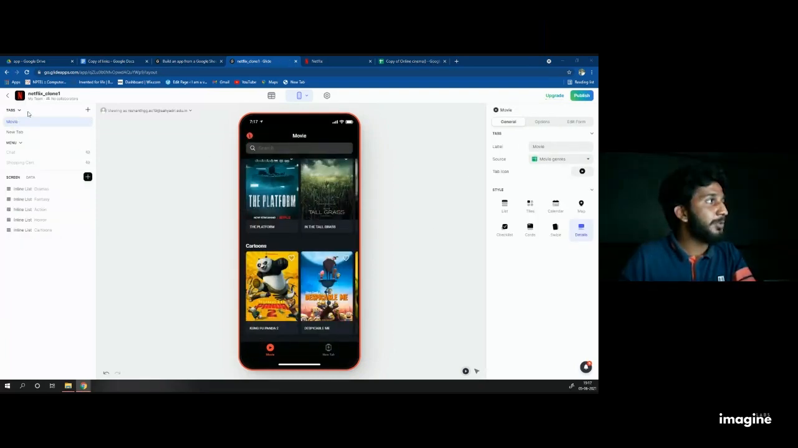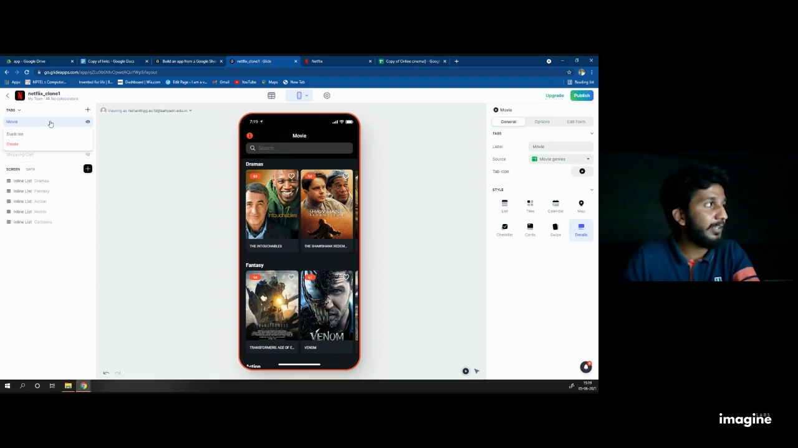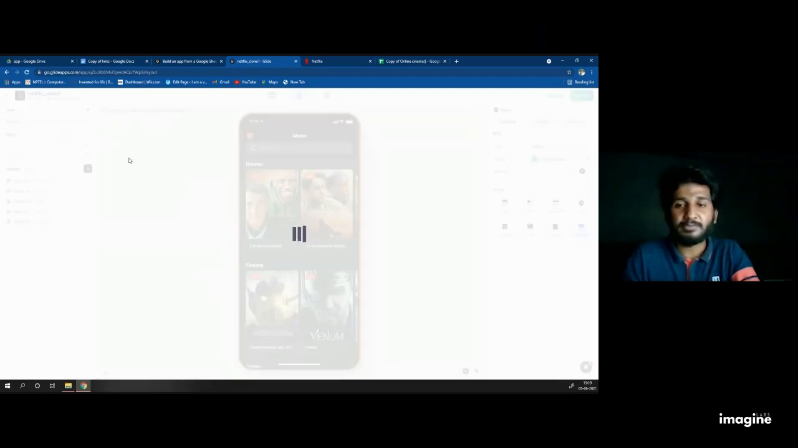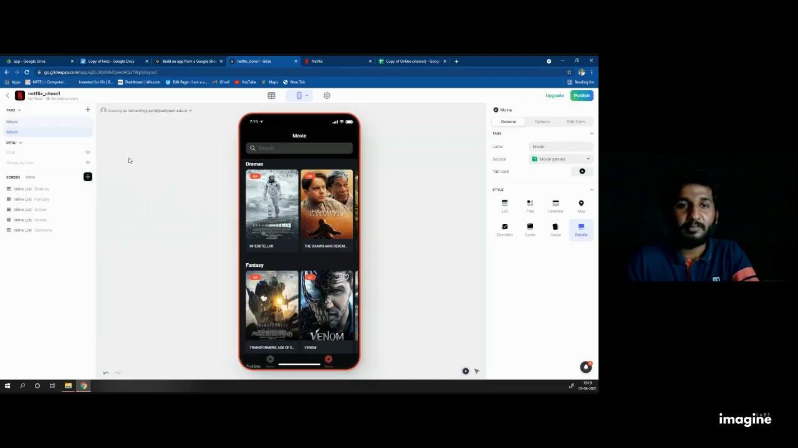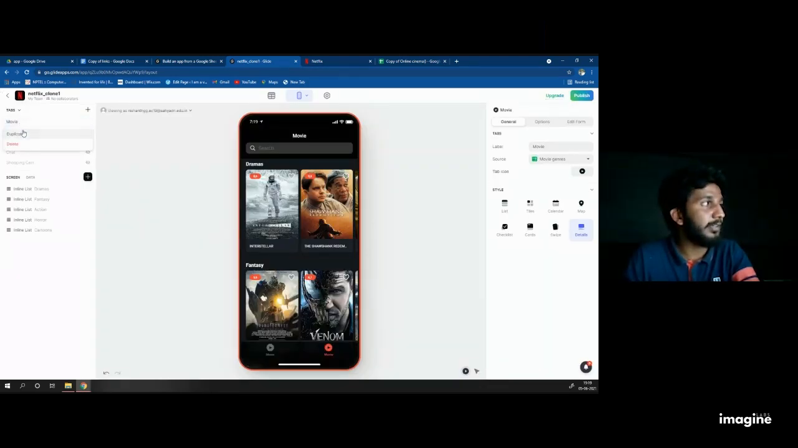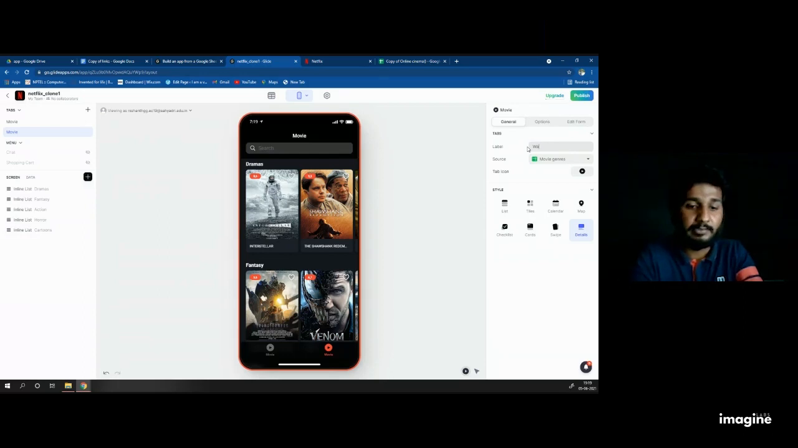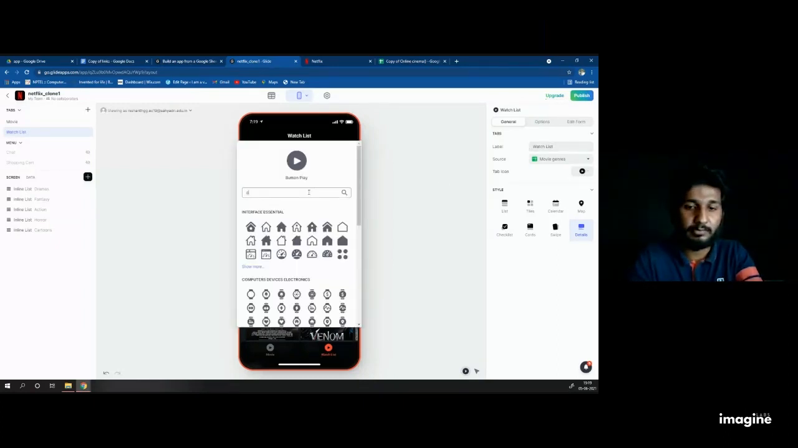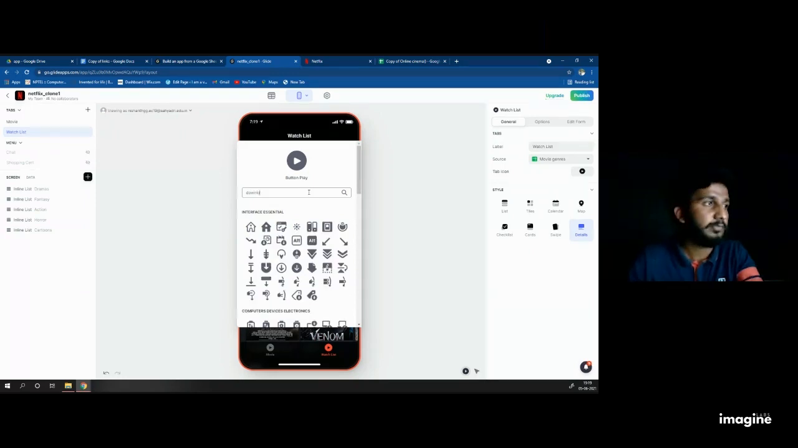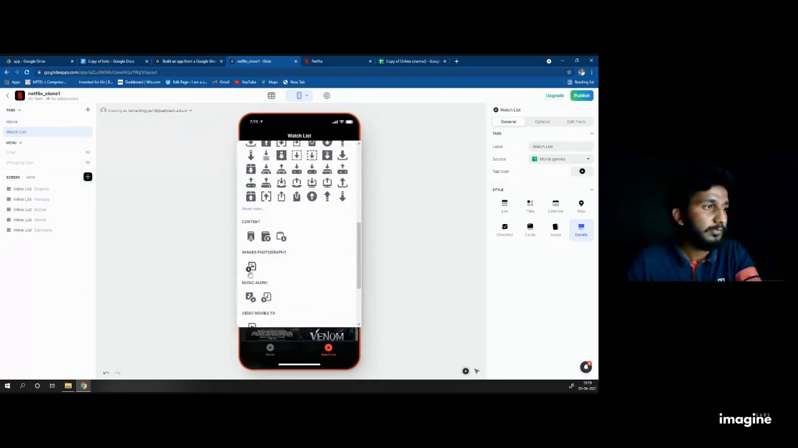Then you finish the tab called movie. Then it's time to create a watch list. So just right click on the movie, click on duplicate. Do it for everyone. After it is duplicated, just change the label as watch list and also change the tab icon. That's it.